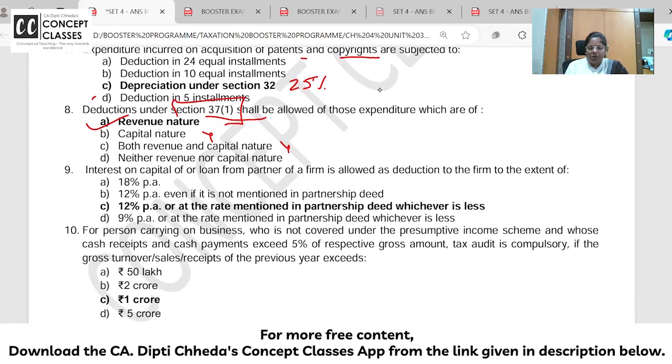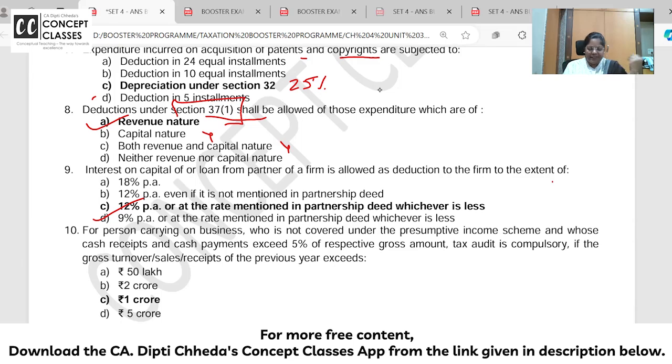Interest on capital or loan from a partner of a firm is allowed as deduction to the extent of what? 12%. Are you all with me? Interest on capital. Ma'am, but the deed is saying 18%. Still, how much will be allowed?